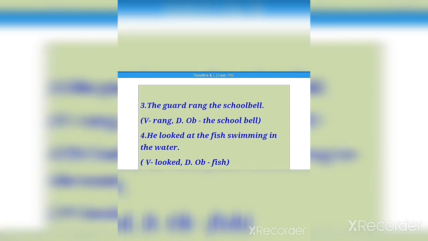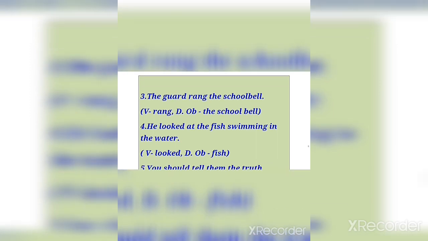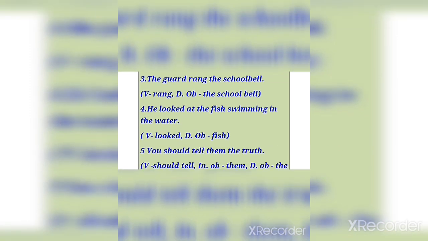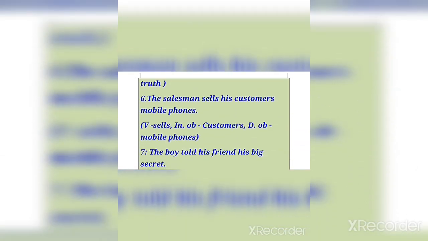Number 3, the guard rang the school bell. Rang is the verb, direct object the school bell. Number 4, he looked at the fish swimming in the water. So the verb is looked, direct object is the fish. And the 5 says you should tell them the truth. Okay, so the verb is should tell, indirect object them, and direct object the truth. 6 says the salesman sells his customer mobile phones. Verb is sells, indirect object customer, and direct object mobile phones.